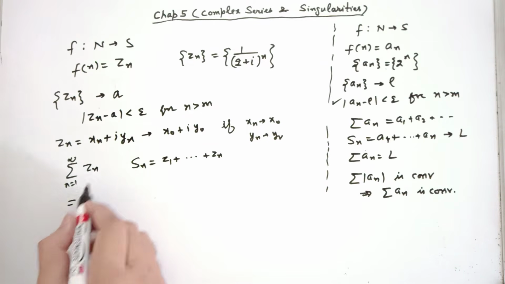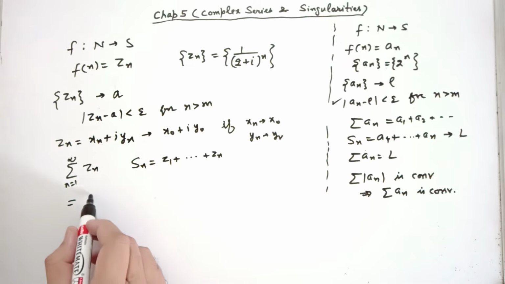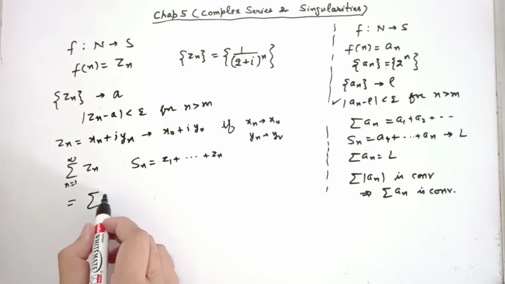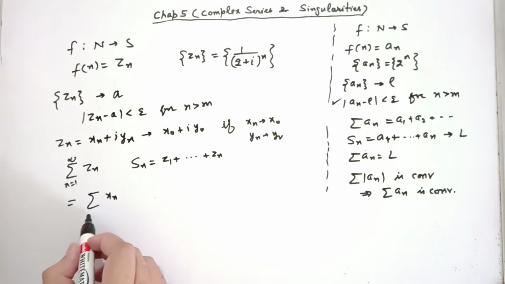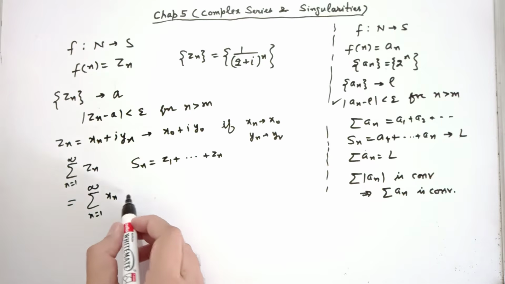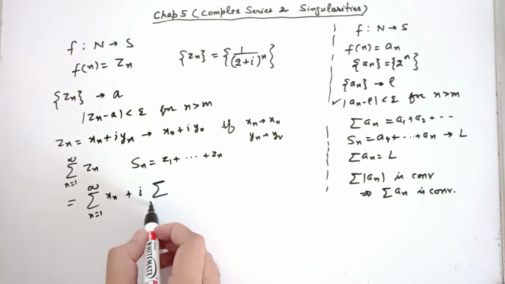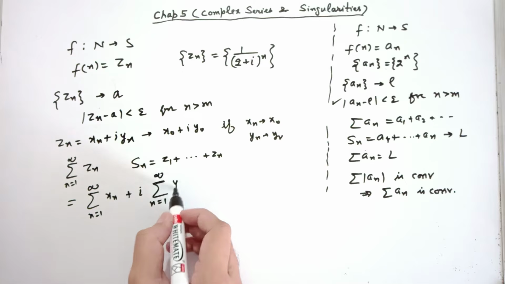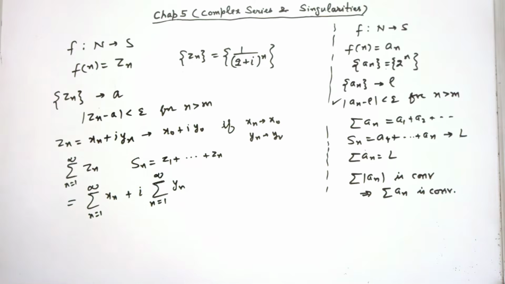Also, if these are real and imaginary parts, then you can separate out two series, summation xn plus iota summation yn. So if these two infinite series converge, this also converges.